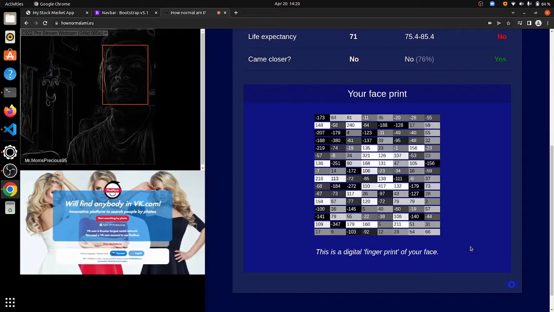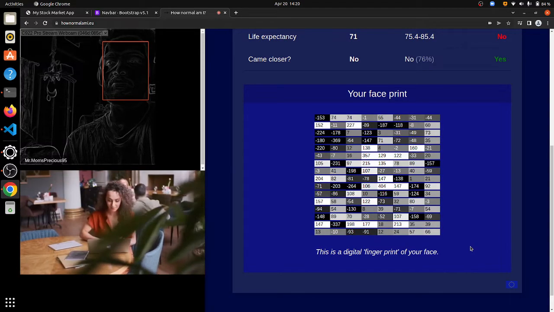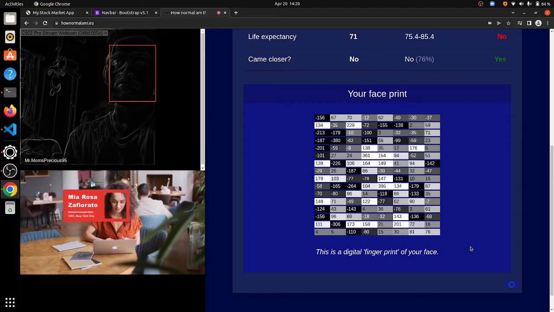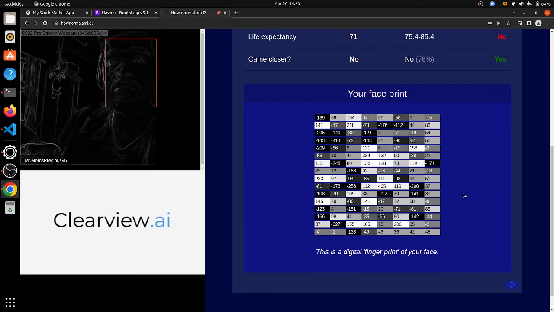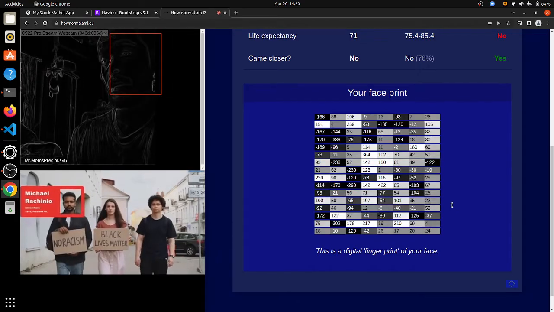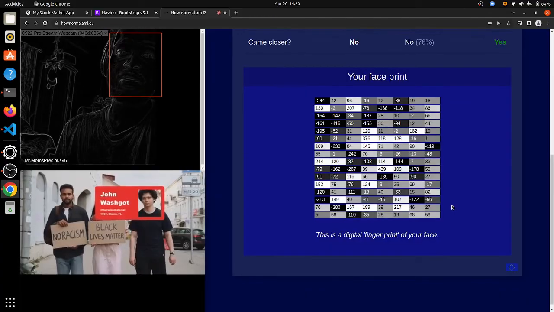For example, Russian company FindFace offers a service where you can take a picture of a stranger, and then it will try to find the social media profiles that belong to that person. Similarly, an American company called Clearview AI allows police officers to upload a photo, and it will show a list of all the web pages where it found the same person.